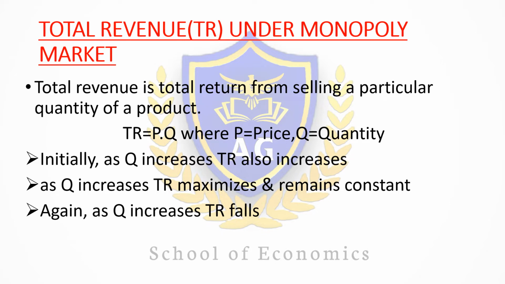So from selling that quantity, the firm earns rupees 100. So here 100 rupees is the total revenue of the firm, and mathematically we can write it as TR, or total revenue, equals P into Q, where P means price of the product and Q means quantity.